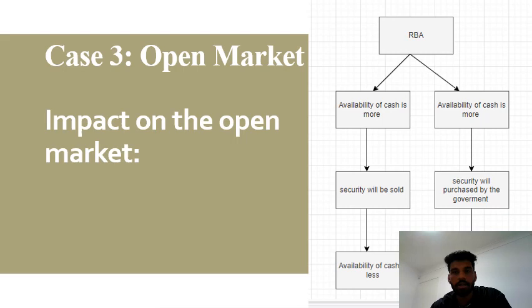And if the availability of cash is less in the open money market, then securities are purchased by the RBA so that the circulation of money will be increased. That's how the market works, and the RBA does the same to maintain the circulation of money in the market and make sure that the country works well and effectively. Reserve Bank of Australia.